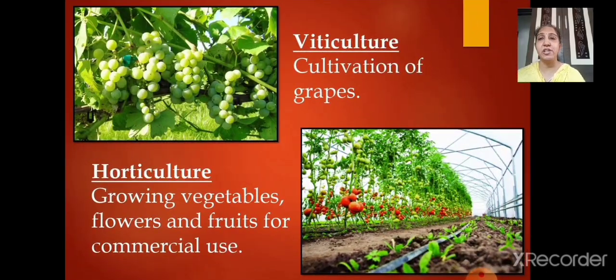Then the next culture is viticulture. Viticulture means the cultivation of grapes. And now the last one we are going to see here is horticulture. Horticulture means growing vegetables, flowers and fruits for commercial use. Viticulture is also for commercial use. So in short, all these cultures we have seen now, agriculture, sericulture, pisciculture, viticulture, horticulture, are for commercial use only.